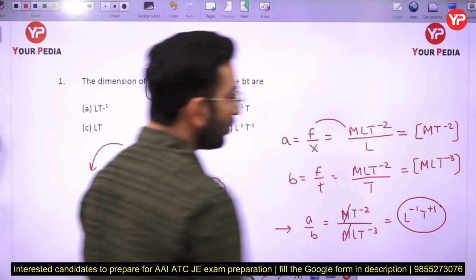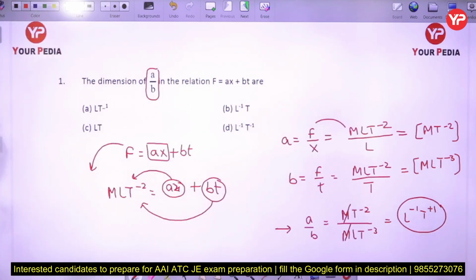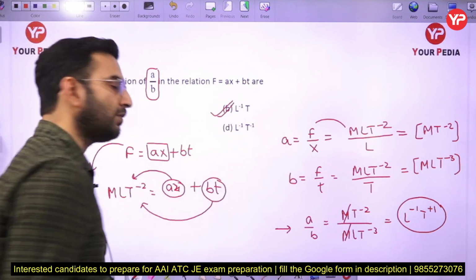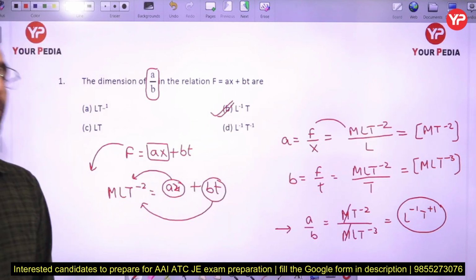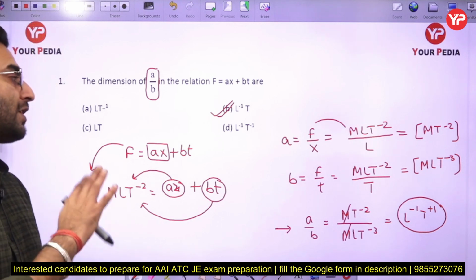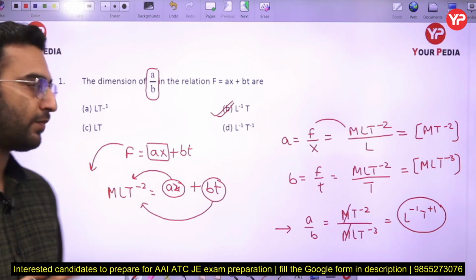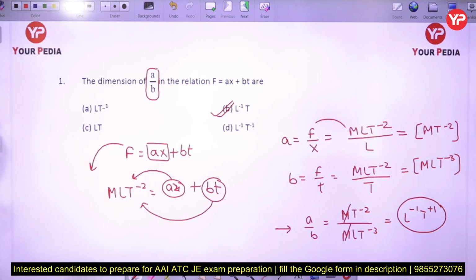This is the final unit of A by B. So option B is the correct answer. This question is very simple. Always remember, questions framed from dimensional analysis are going to be very simple. Now let's move to the next part.